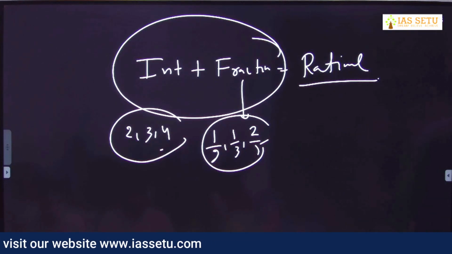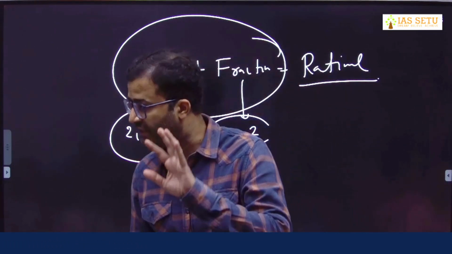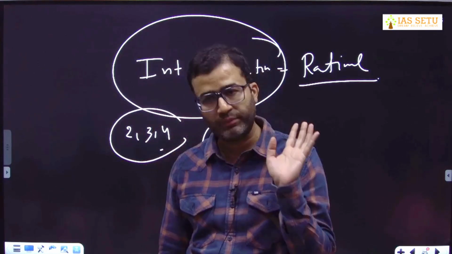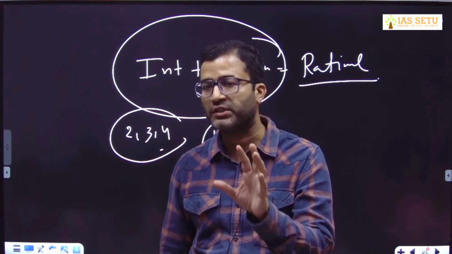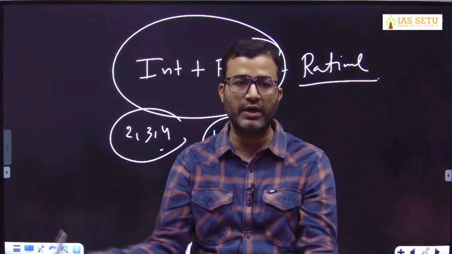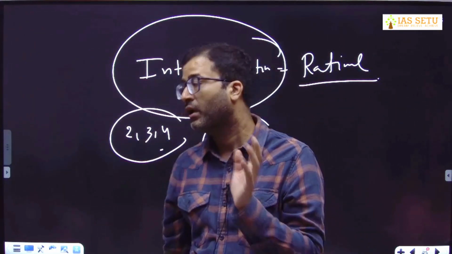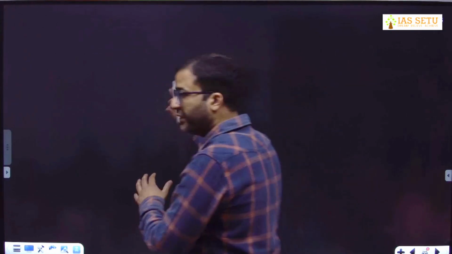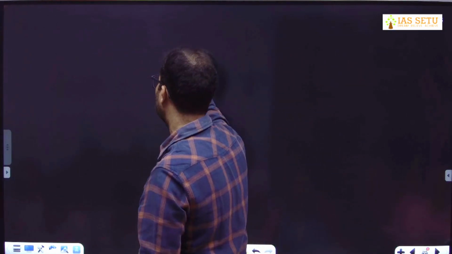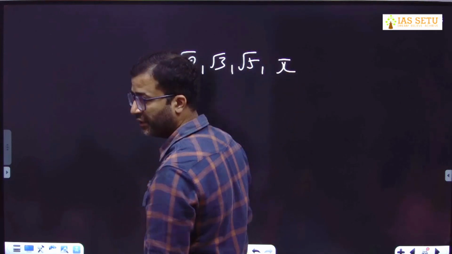Is it okay? Rational. Rational number can be expressed in the form of integer upon integer, where your denominator cannot be 0. And what are rational number? Rational number are integer plus fraction. Integer और fraction को add on कर लोगे, that become rational. Any doubt? Now here next is irrational number, जो अजीब से number है. √2, √3, √5, pi. These are irrational number.